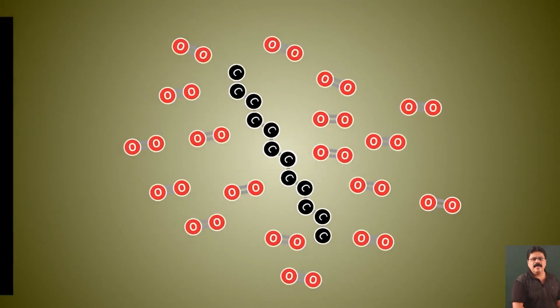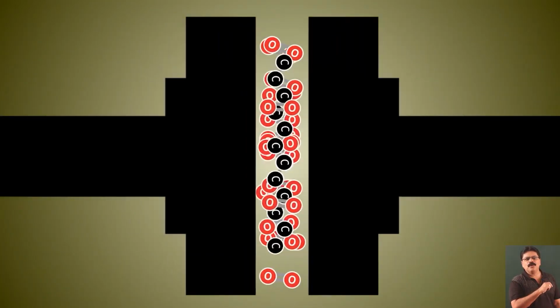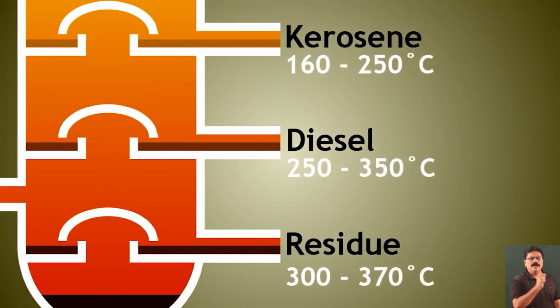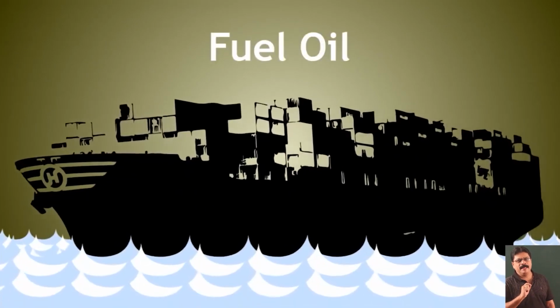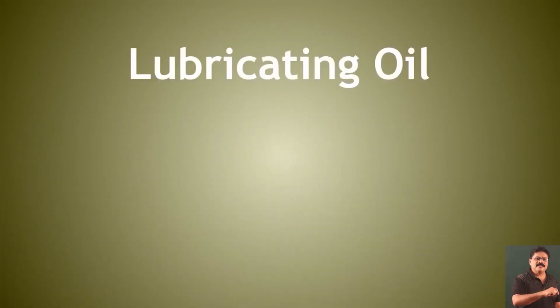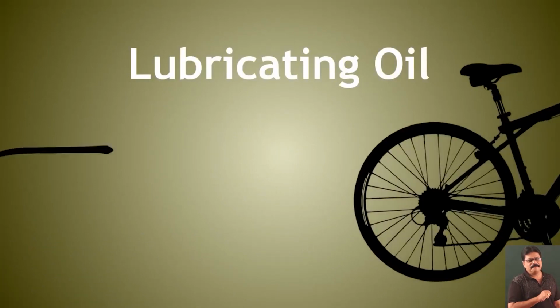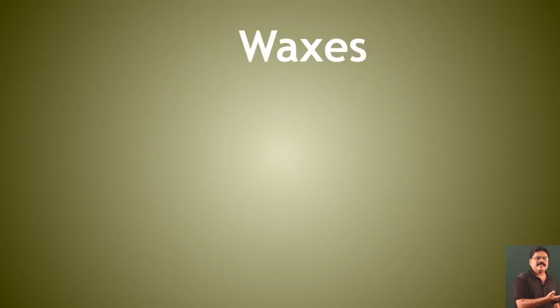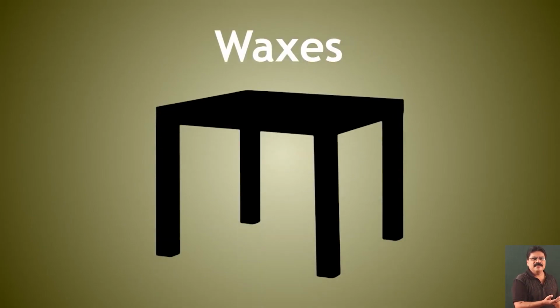It is a larger chain hydrocarbon. It is used in compression engines. It is used in trucks, buses, lorries, etc. as a fuel. After that are the residues. The residues are generally called fuel oils, and they are commonly used in ships. Then it is followed by more dense liquids which are called oils, which we use in the vehicles.